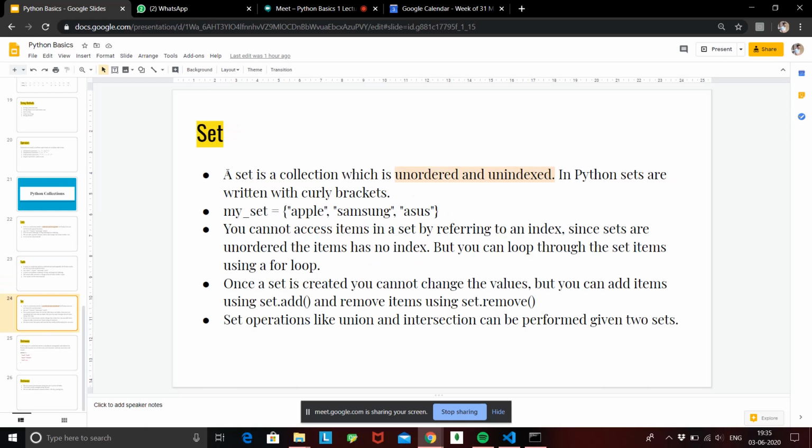The next thing we saw is set. Sets are a more restricted form that are unordered and unindexed. You cannot access the element using the indices, and you cannot basically index the item inside a set. But once a set is created, you cannot change the value, but you can add a new element using the set.add function or a set.remove function.